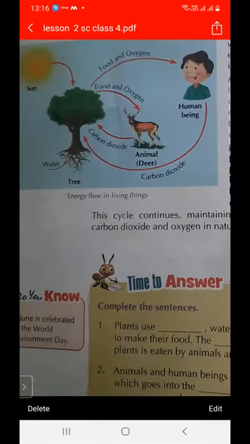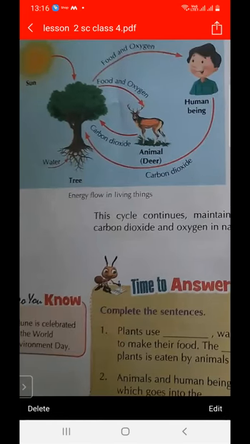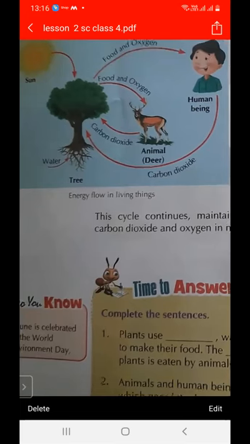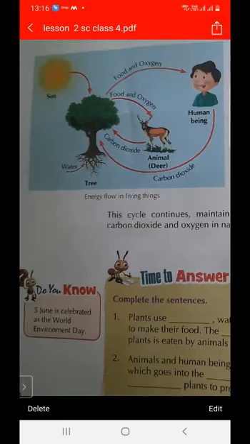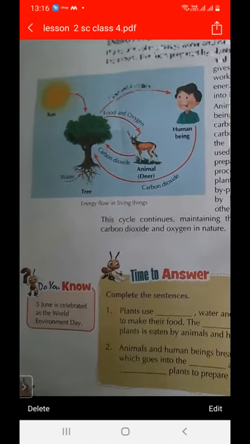Also for animals, oxygen is consumed by animals. Animals release carbon dioxide, and carbon dioxide goes into the plants. So this cycle continues, and the balance of oxygen and carbon dioxide is maintained. So this cycle continues in living things.